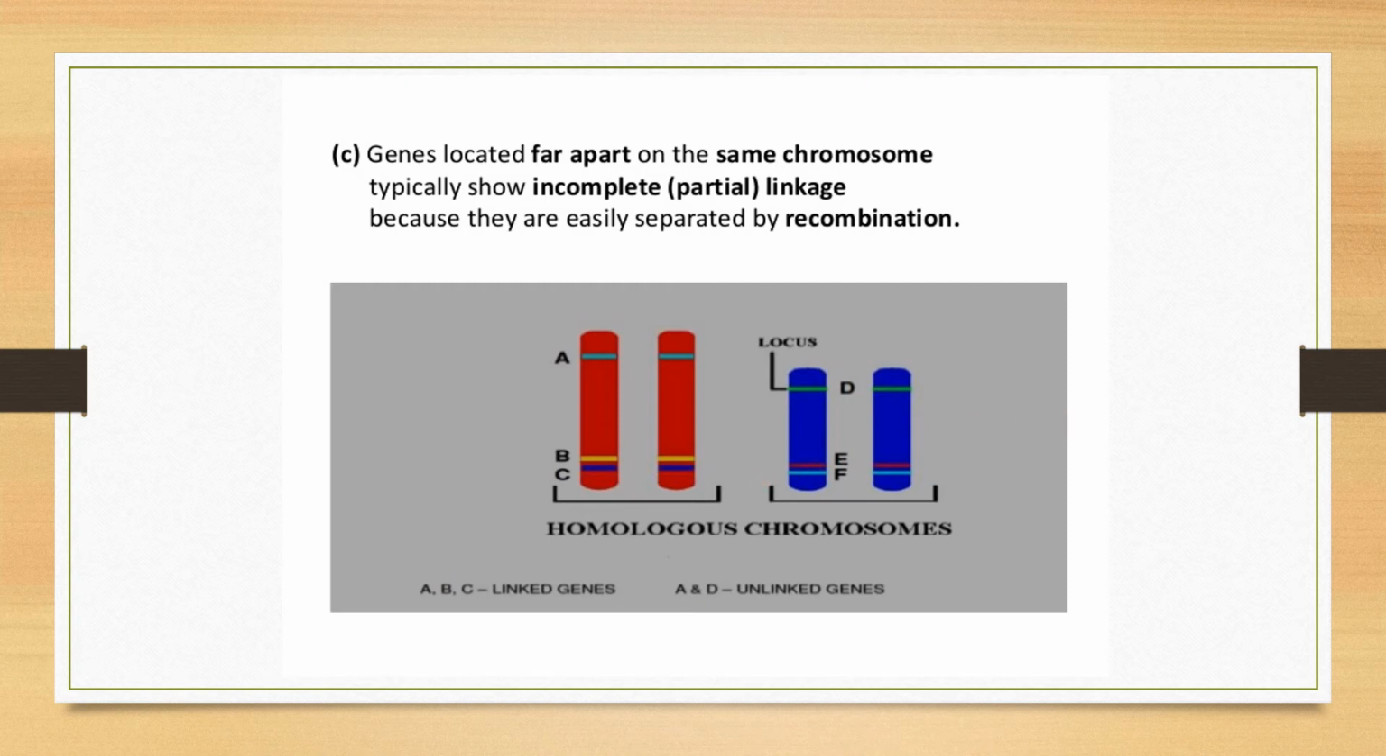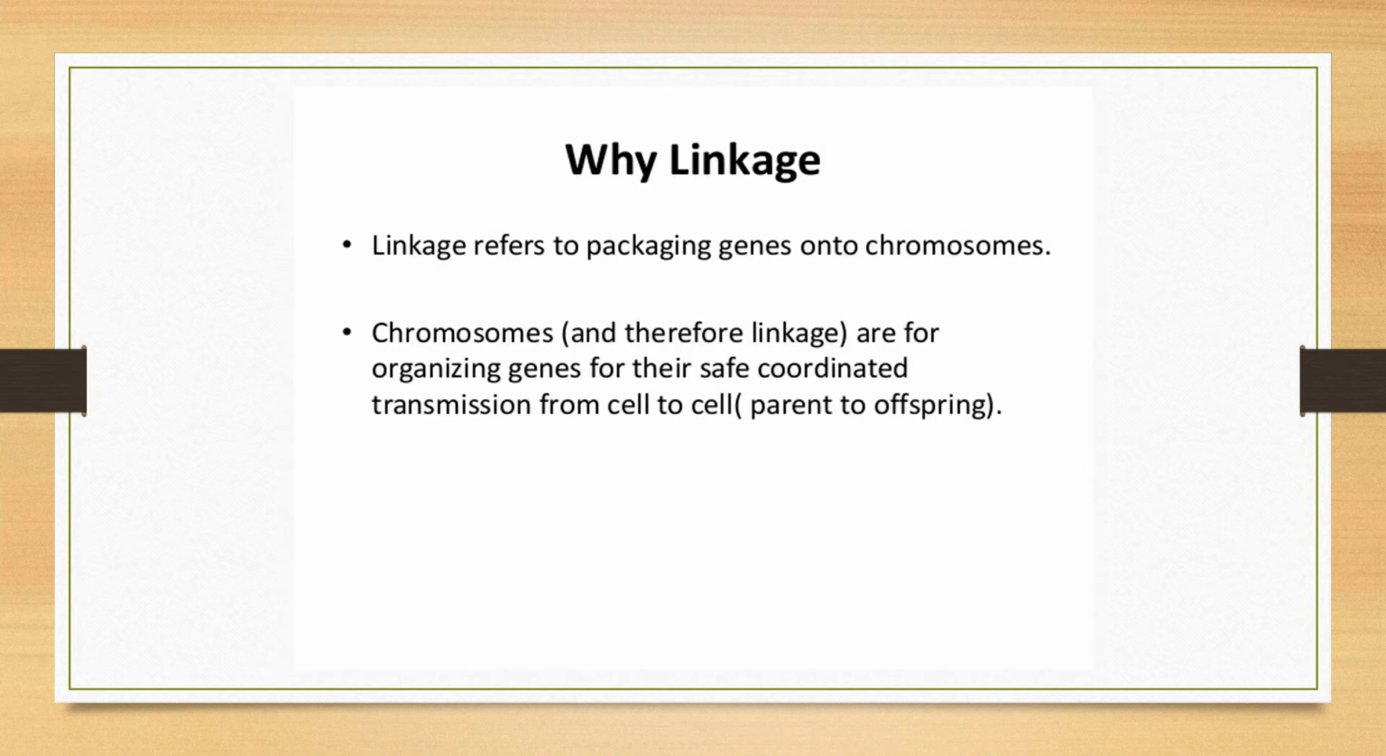These are the homologous chromosomes they are showing. Why linkage? Linkage refers to packaging genes onto a chromosome. How genes are packed onto a chromosome is nothing but linkage. Genes linked with each other on the chromosome is called linkage. Chromosomes are therefore organizing genes for the safe, coordinated transmission from cell to cell, that is, from parent to offspring.